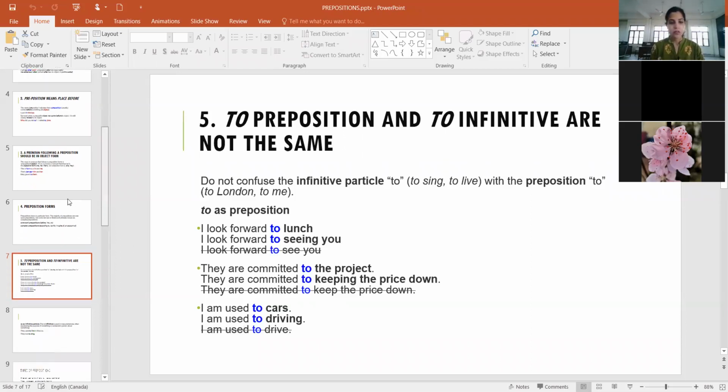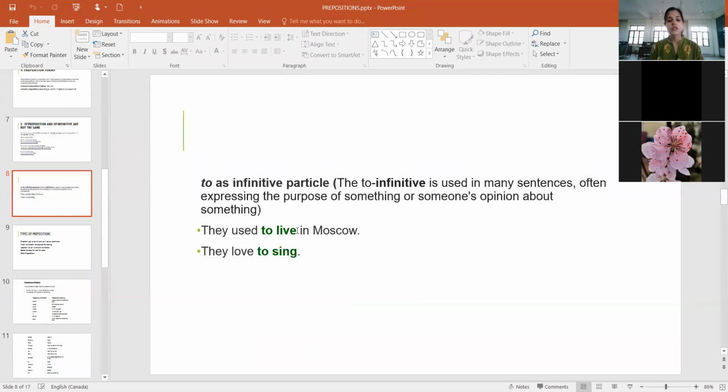Moving further, we have the to as infinitive. It is used in many sentences to express the purpose of something or someone's opinion about something. So they used to live in Moscow. They love to sing. Right? So here to is not playing the role of a preposition. It is more an infinitive particle. But again, don't worry about this rule. आपको ये ऐसे नहीं आएगा. In case you get this, let's say a sentence in your exam, simply write to and be done with it.